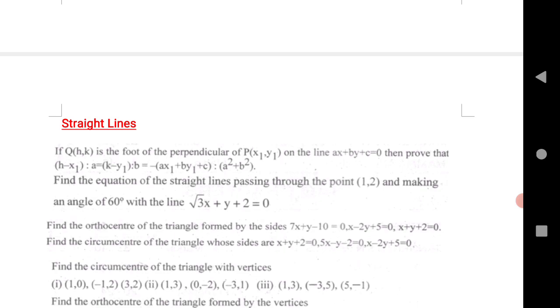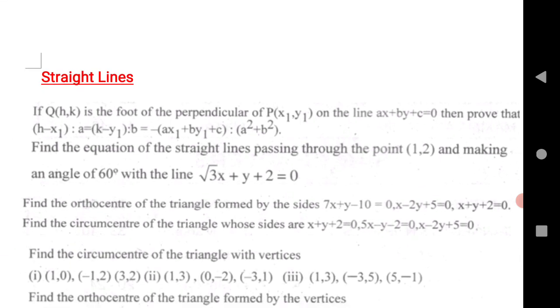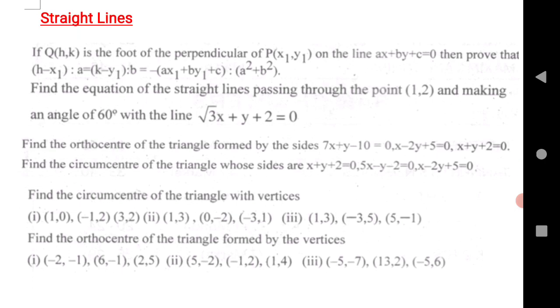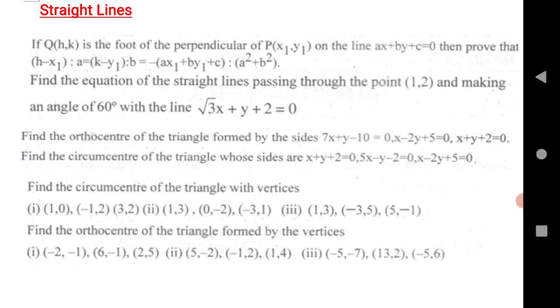The first chapter is straight line. The first question is foot of perpendicular. Second is find the equation of a straight line passing through (1, 2) and making an angle. Next is orthocenter and circumcenter with lines or with points. These are very important questions, guys, because sometimes the examiner will ask from 3 lines and sometimes they will give 3 points. So practice both orthocenter and circumcenter. That can give you good marks in your board exam.